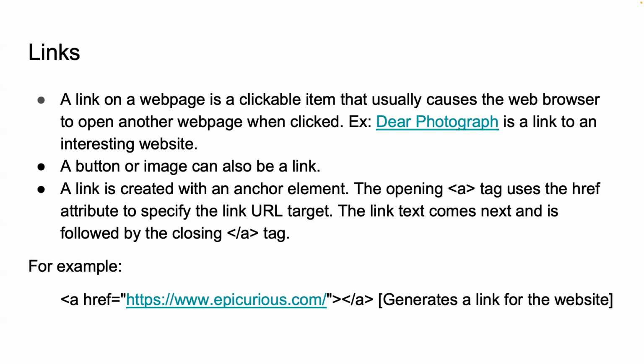The text between the opening A tag and the closing A tag is the clickable part of the link. It could be the full URL as seen in the first link, or a descriptive text as shown in the link Dear Photograph.